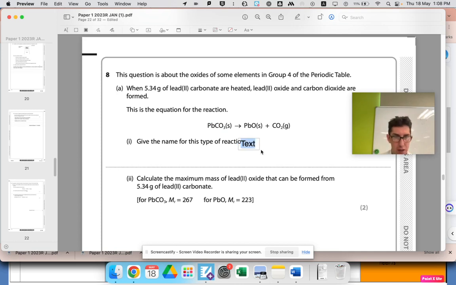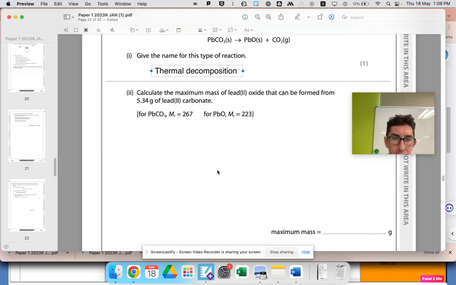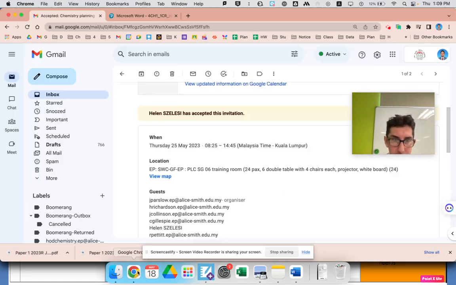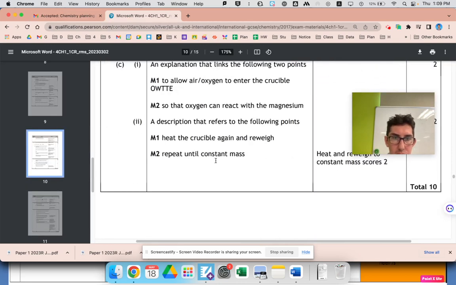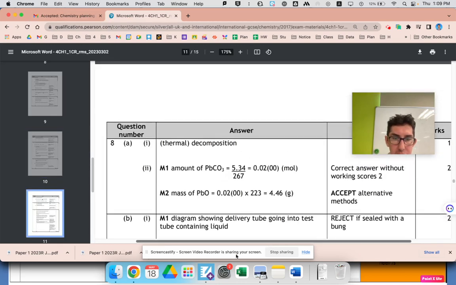The solids don't just break up on their own. I think decomposition would get the mark, but it's technically thermal decomposition, so it's going to break up due to heat. Let's see what the mark scheme says. Actually, I assume it's just decomposition. Yeah, just decomposition, thermal in brackets.